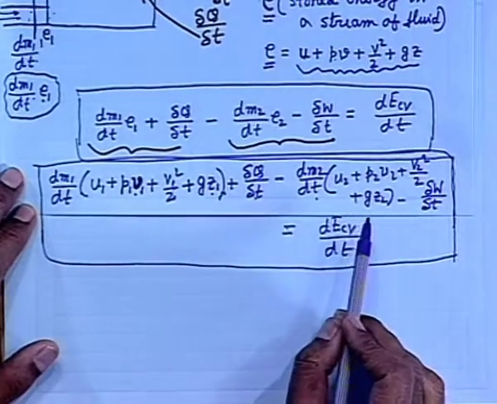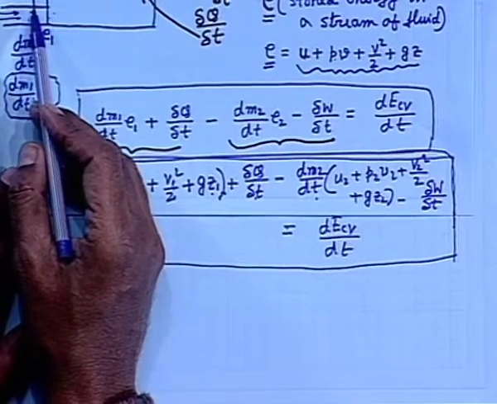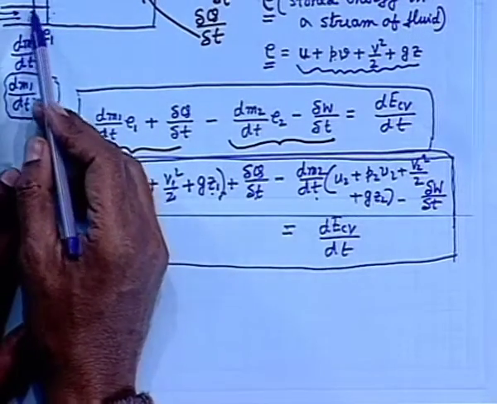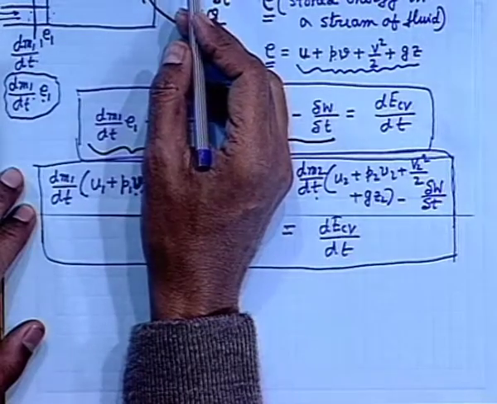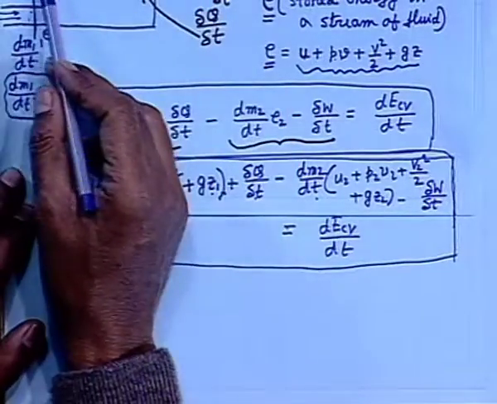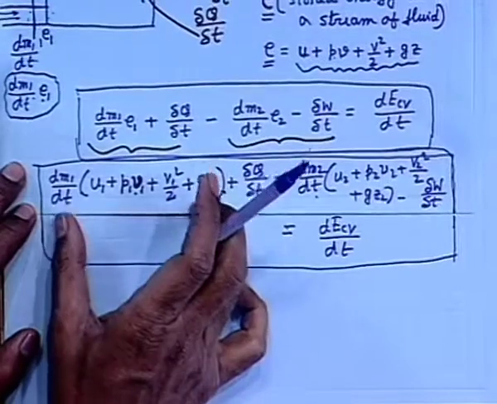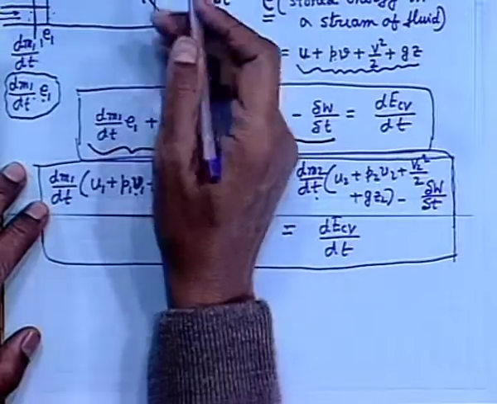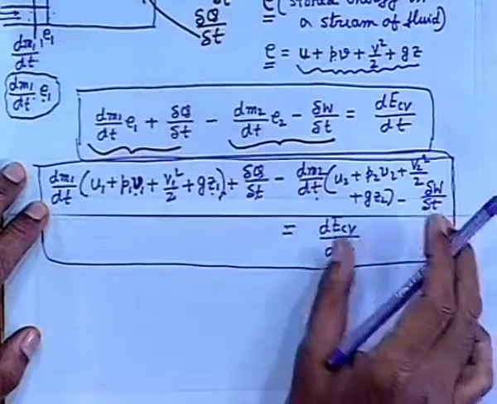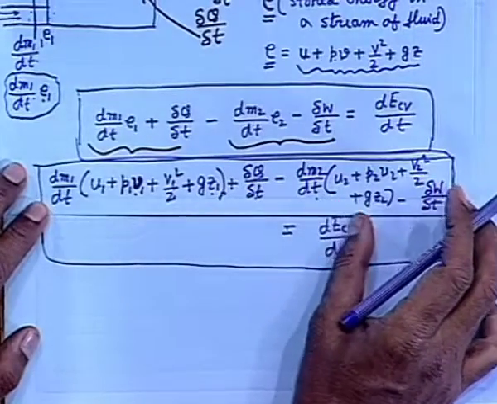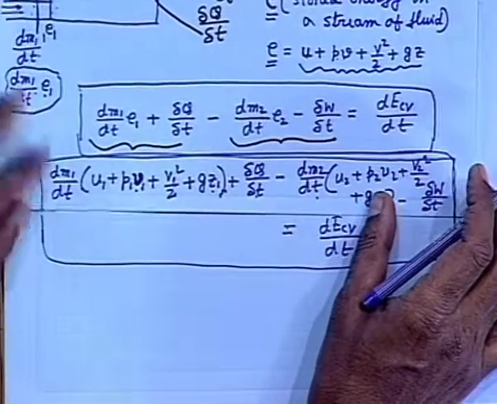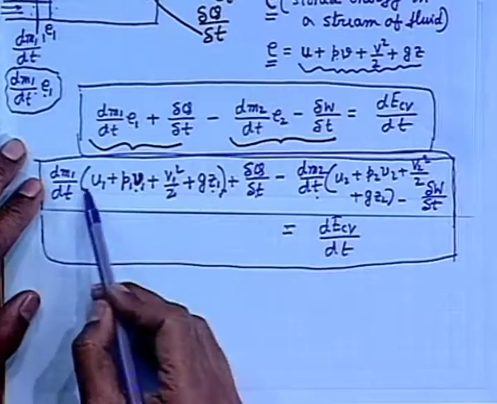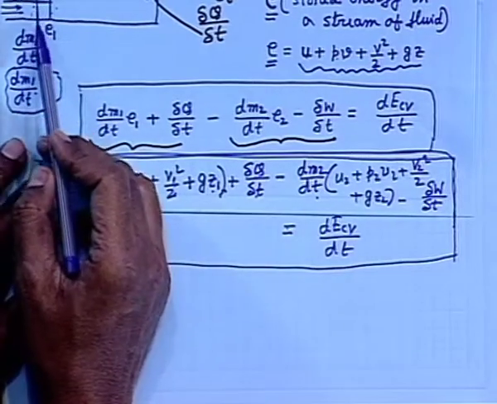Here, what have we assumed? We have assumed that the properties at the inlet stream and the outlet streams are invariant with time. There may be multiple inlet streams, which will go on adding all the energy quantities, and there may be multiple outlet streams, which will go on adding at the outlet. So the only simplification in this analysis of thermodynamics is that this is invariant with time and uniform across a cross section.